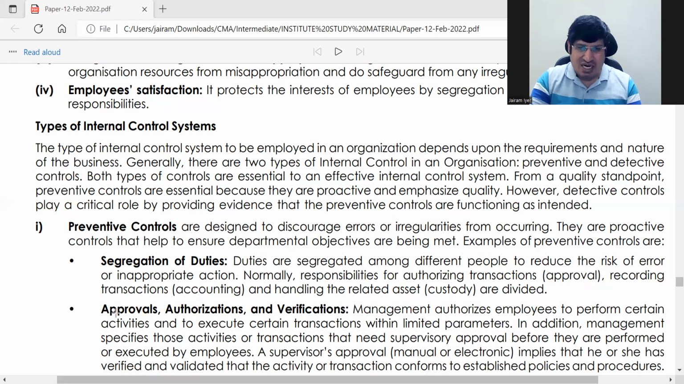ये second वाला है approvals, authorizations and verifications. इसमें क्या लिखना है? Just see to it that you write that employees, this is framed in such a way that employees need supervisory approval, and it can be manual or electronic. Only this much you have to write for this.